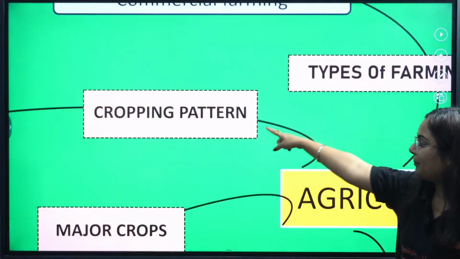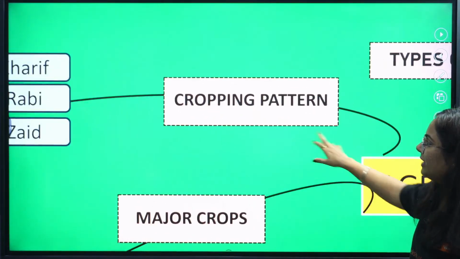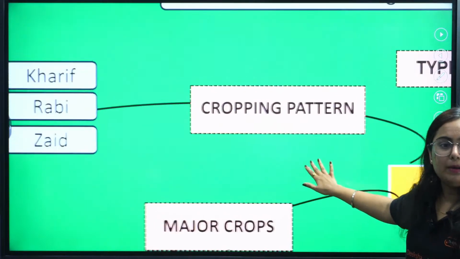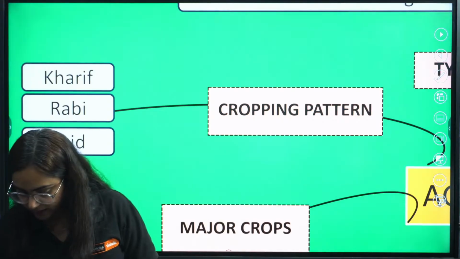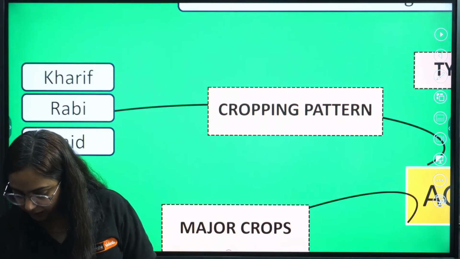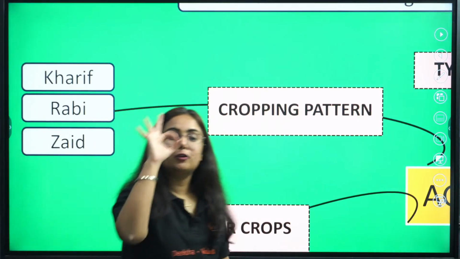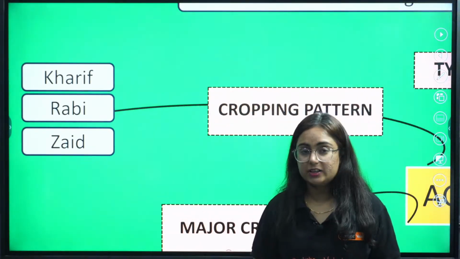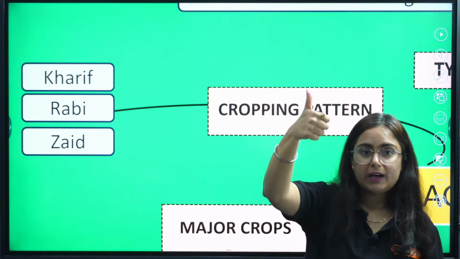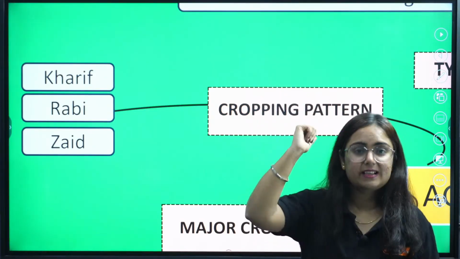Then we have cropping pattern. That's the second topic, and we have three types of cropping patterns: Kharif, Rabi, Zaid. Pay attention, repeat after me: Kharif, Rabi and Zaid.